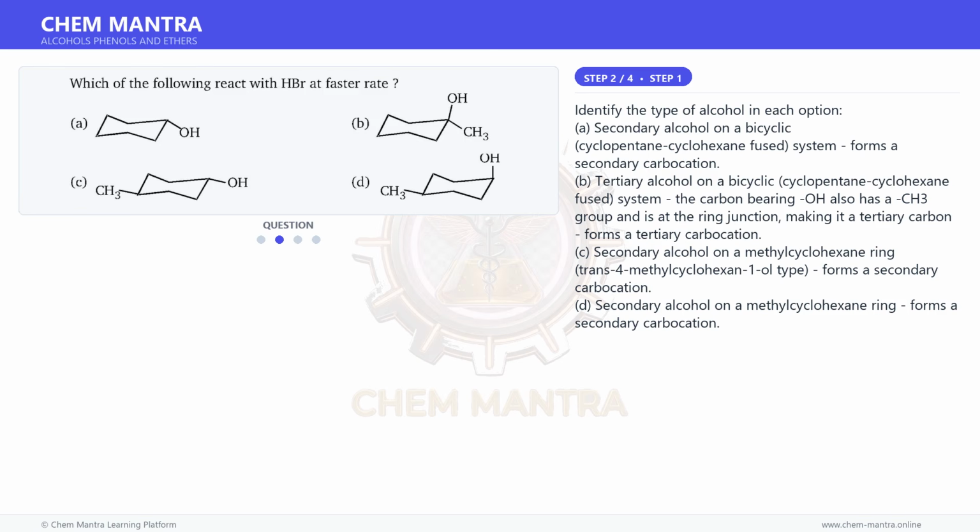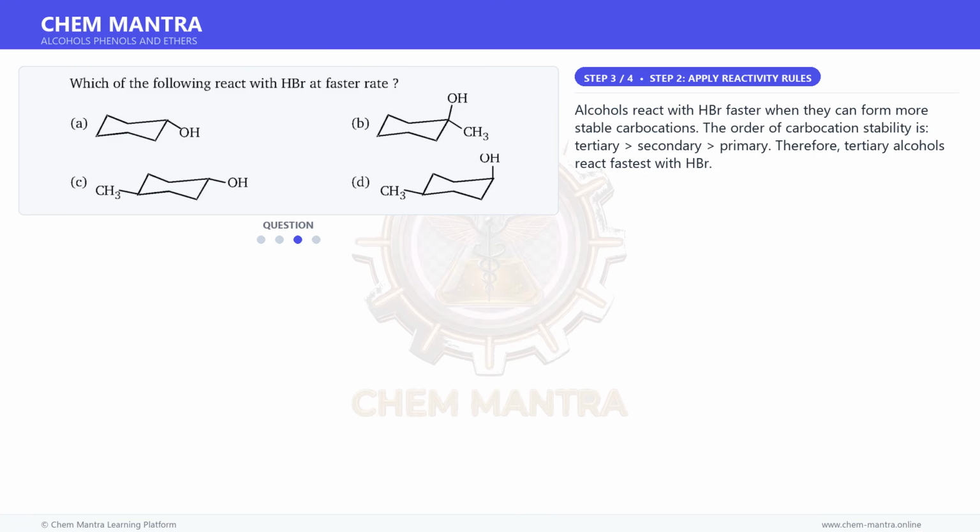The carbon bearing OH also has a CH3 group and is at the ring junction, making it a tertiary carbon, forms a tertiary carbocation. C. Secondary alcohol on a methylcyclohexane ring, trans-4-methylcyclohexan-1-ol type, forms a secondary carbocation. D. Secondary alcohol on a methylcyclohexane ring forms a secondary carbocation.